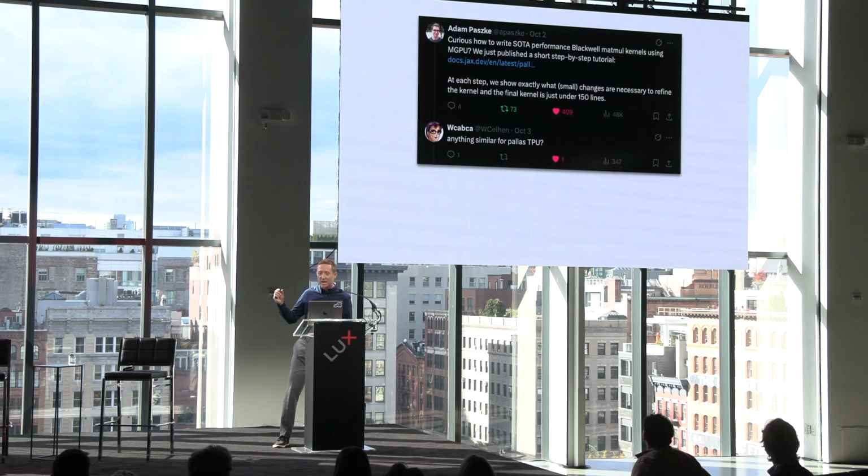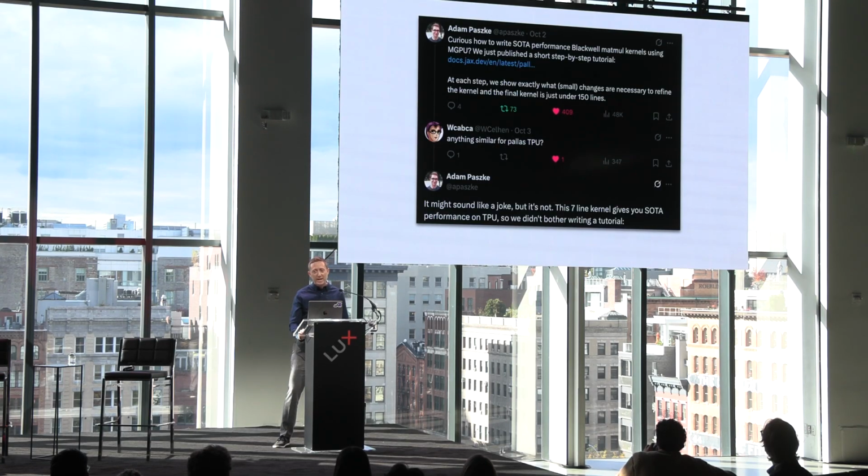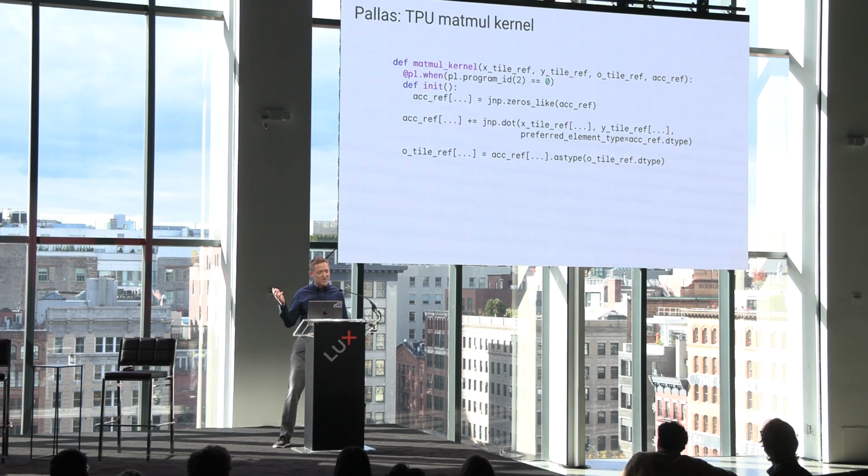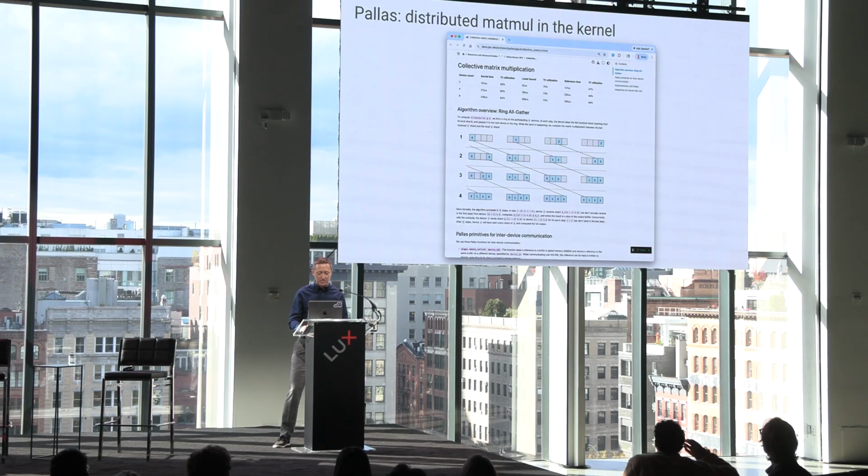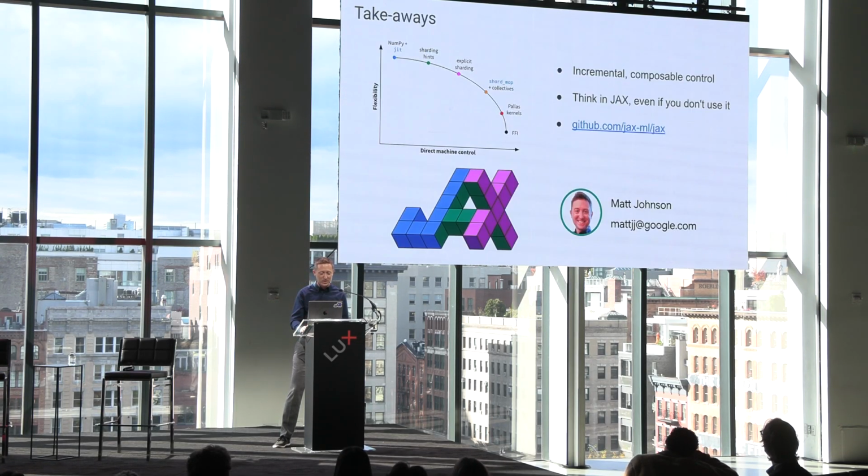And interestingly, someone asked Adam, do you have something like that for TPU? That's a matmul kernel on GPU. How do you do this on TPU? And he said, it sounds like a joke, but actually just the 5-line example gets you SOTA performance on TPUs. It turns out if you build a chip that is really good at matrix multiplies, it's easy to make them do fast matrix multiplies. And you can do distributed compute in the kernel as well.